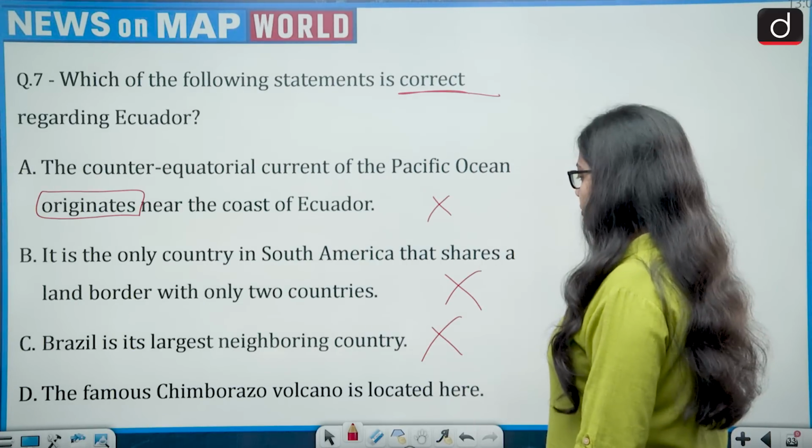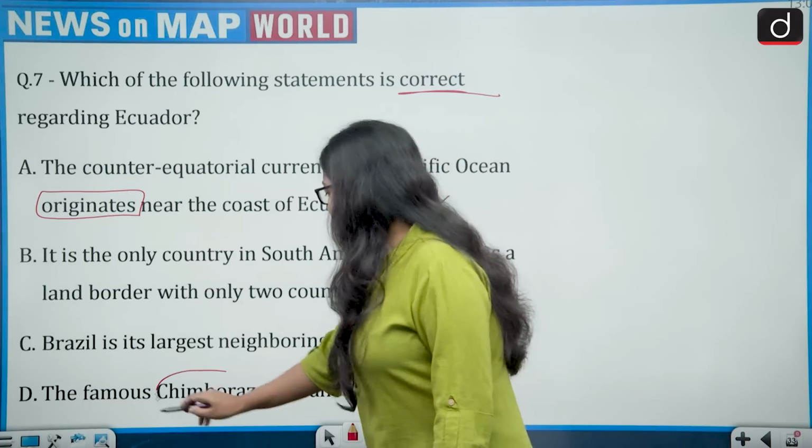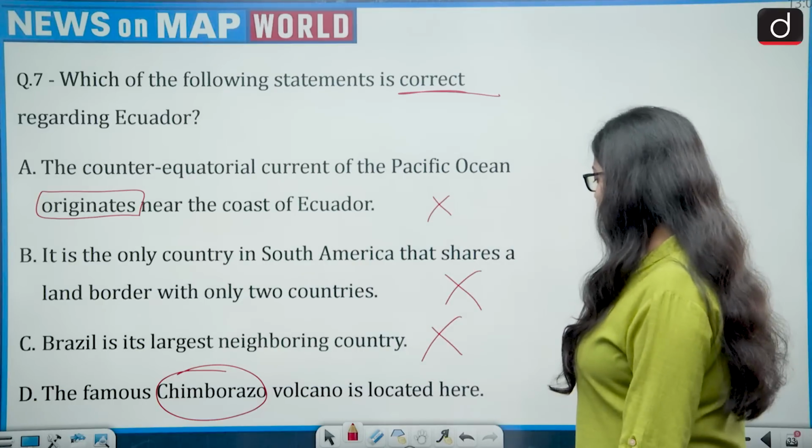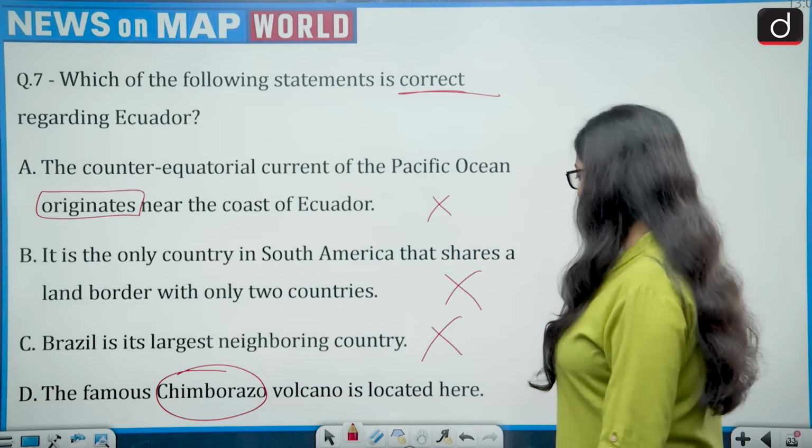Fourth, the famous Chimborazo volcano is located in Ecuador. So let's see this.